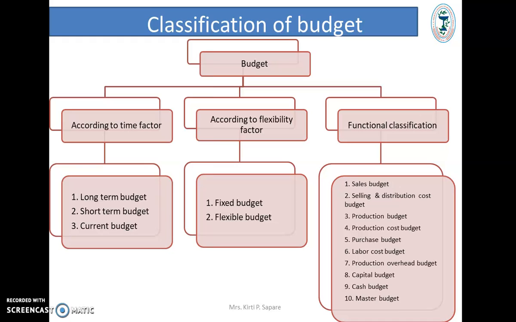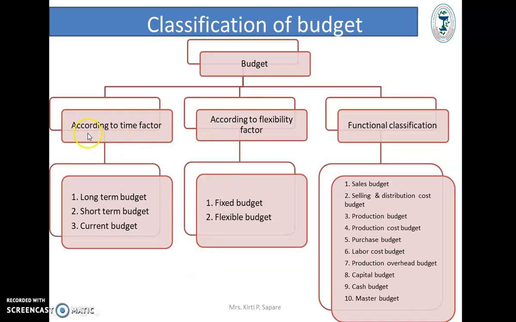Classification of budget. Budget can be classified according to time factor, according to flexibility factor, and functional classification. According to time, it is classified as a long-term, short-term, and current budget. According to flexibility factor, it is classified as a fixed budget and flexible budget. And functional classification, that is sales budget, selling and distribution cost budget, production cost budget, purchase budget, labor cost budget, production overhead budget, capital budget, cash budget, and master budget. Let's discuss one by one.